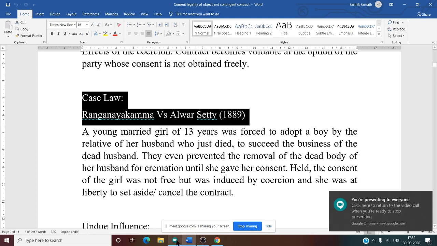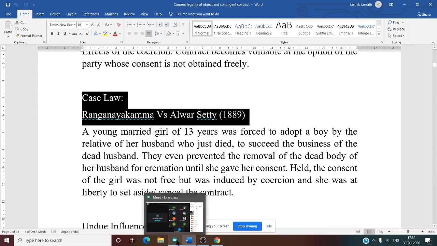That means the young girl's husband had died. Now the husband's relatives were saying that the young girl should adopt a boy, or else they would not give the body for cremation.